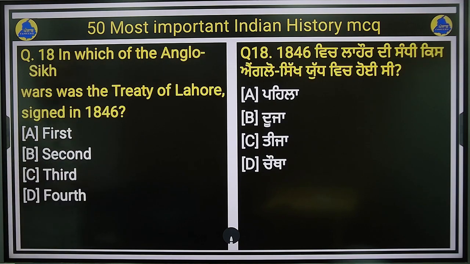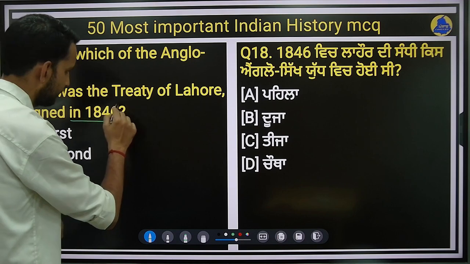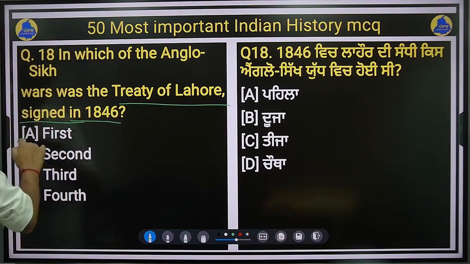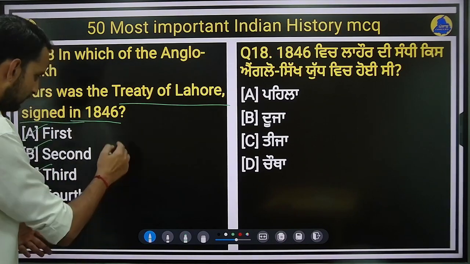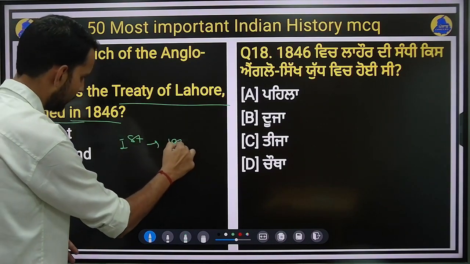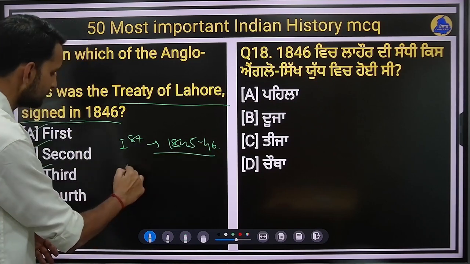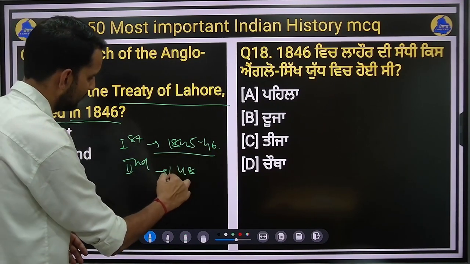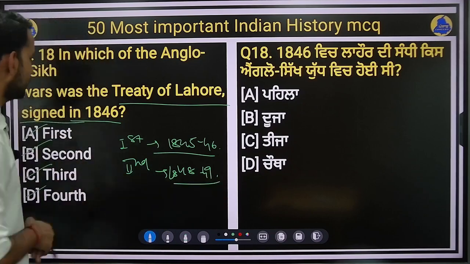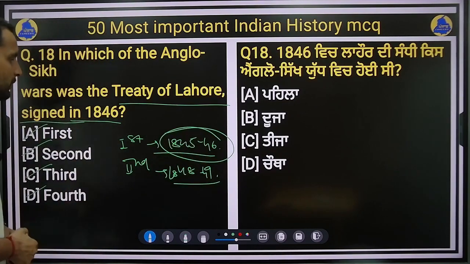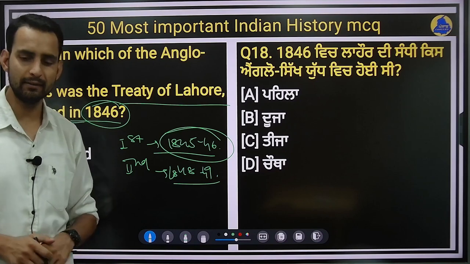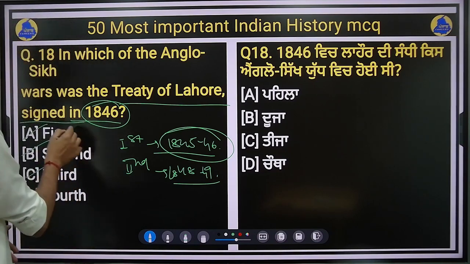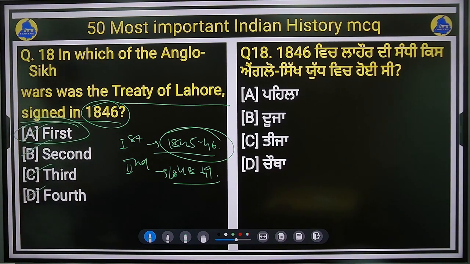Next question, in which of the Anglo-Sikh wars was the Treaty of Lahore signed in 1846? This is very important. The Treaty of Lahore has been asked previously also. First Anglo-Sikh war, second Anglo-Sikh war, third or fourth Anglo-Sikh war. There have been two Anglo-Sikh wars only. The first Anglo-Sikh war took place from 1845 to 46. The second Anglo-Sikh war was 1848-49. So during the first Anglo-Sikh war of 1845-46, in the year 1846, the Treaty of Lahore was signed. So option A, the first Anglo-Sikh war, will be the right answer.